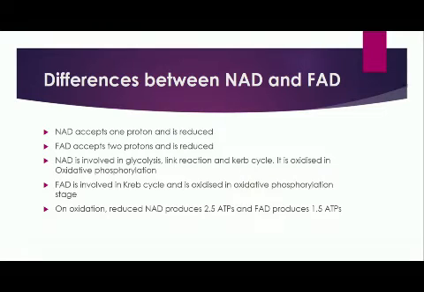And if you talk about FAD, that is involved in Krebs cycle only. It's not involved in glycolysis or the link reaction. In Krebs cycle FAD is reduced and then it is oxidized in oxidative phosphorylation, as reduced NAD is oxidized in oxidative phosphorylation, right? The last point is, on oxidation, reduced NAD will produce 2.5 ATP molecules, whereas reduced FAD will produce 1.5 ATP molecules. So these are the differences between these two hydrogen carrier molecules.